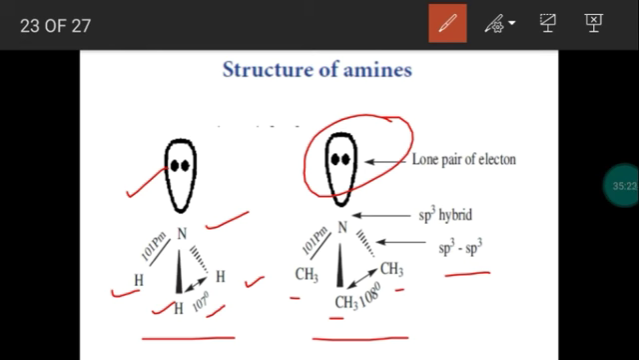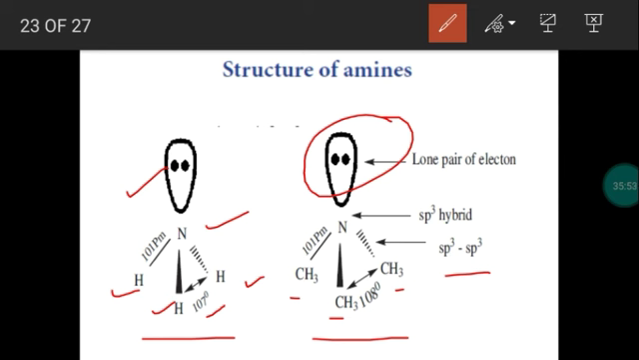Due to the presence of this lone pair of electrons, the expected geometry and bond angle will not be achieved. Tetrahedral is the expected geometry, but due to the lone pair of electrons, it gets a pyramidal shape like ammonia. And the bond angle is not the expected value. 109.5 degrees is the expected value, but it gets 108 degrees. So this is the structure of amine: pyramidal structure and bond angle 108 degrees.